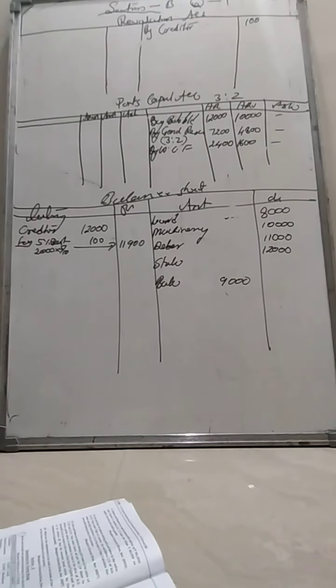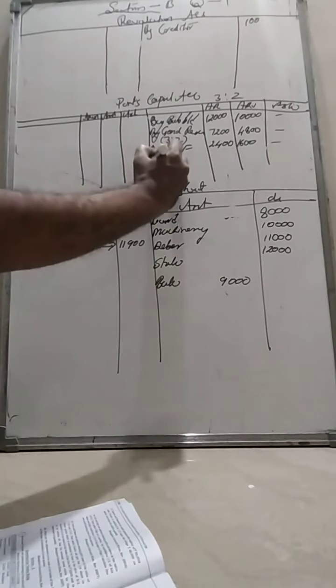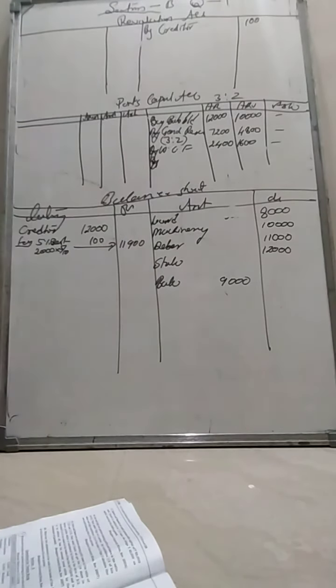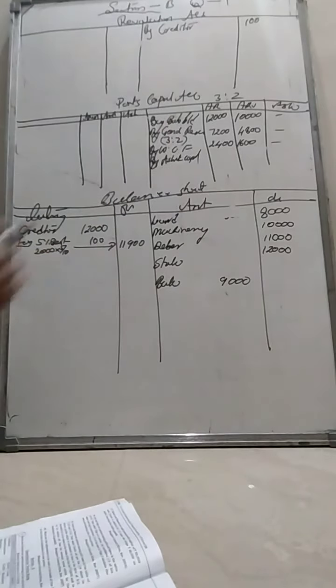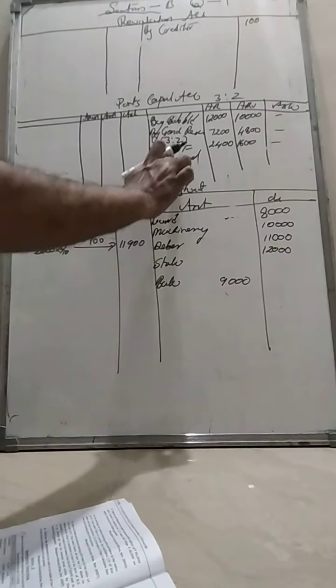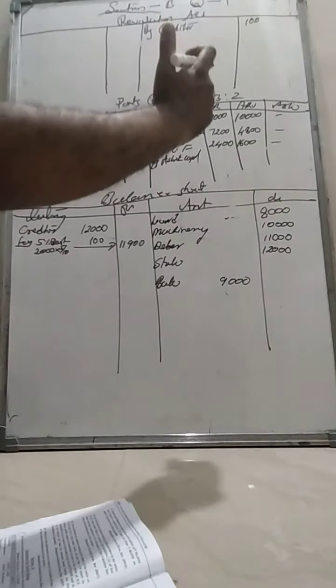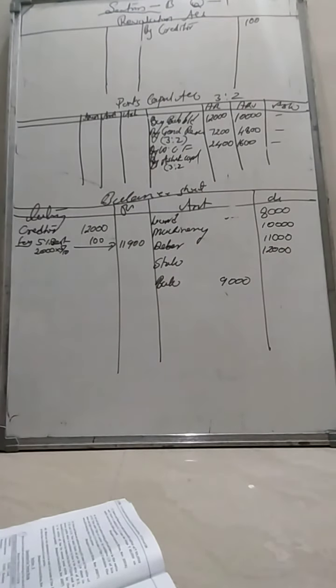Next one, Ashok brings goodwill. So you should write Ashok's capital account. He brings goodwill of rupees 3,000. Goodwill means good name. He has a very good name, and that benefits the old partners. So whatever goodwill is brought should be shared among the partners in the ratio of 3:2.